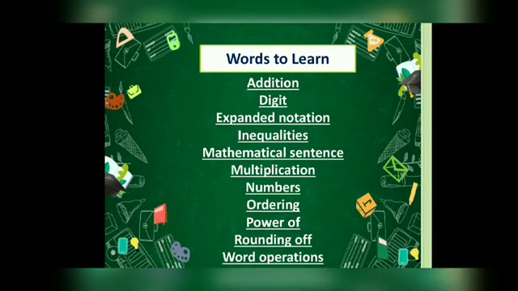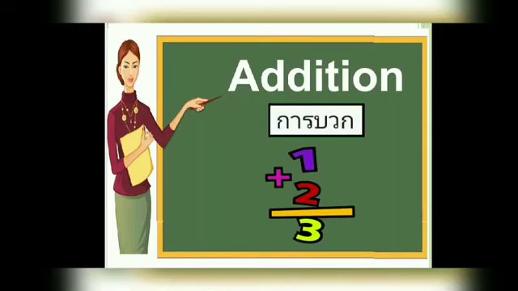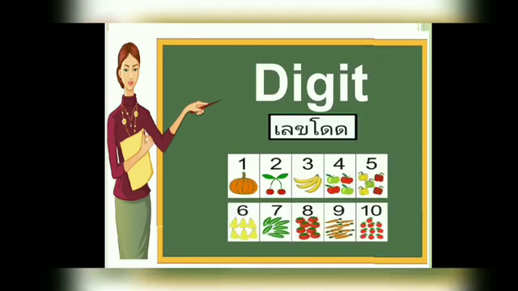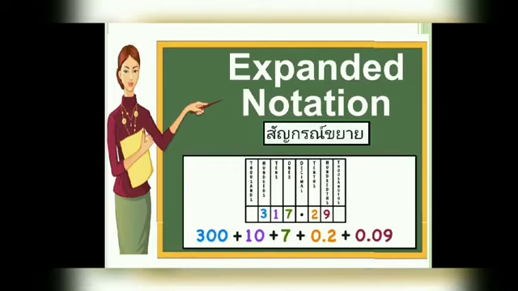Words to learn. These are the words to learn and also vocabulary words. Now, let us read one by one. Repeat after me. Number 1, addition. Digit. Expanded notation.